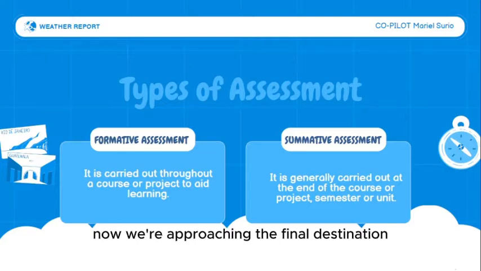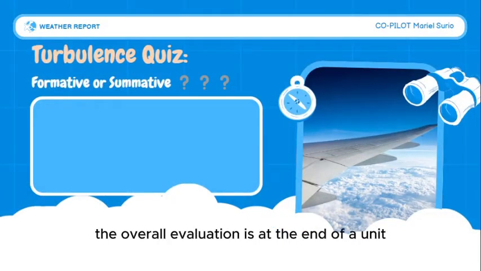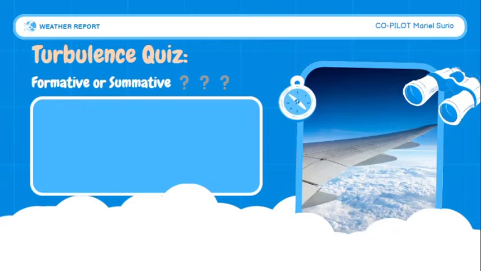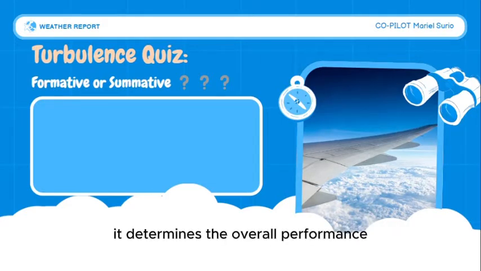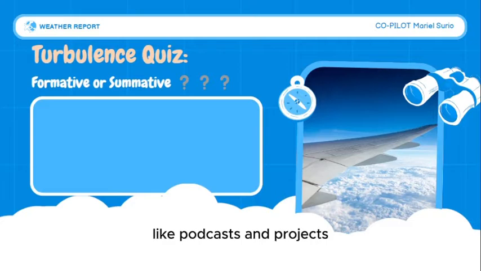Now, we're approaching the final destination, the summative assessment. This is our final landing. The overall evaluation is at the end of a unit or course. It determines the overall performance, but even the final approach can be creative, like podcasts and projects.